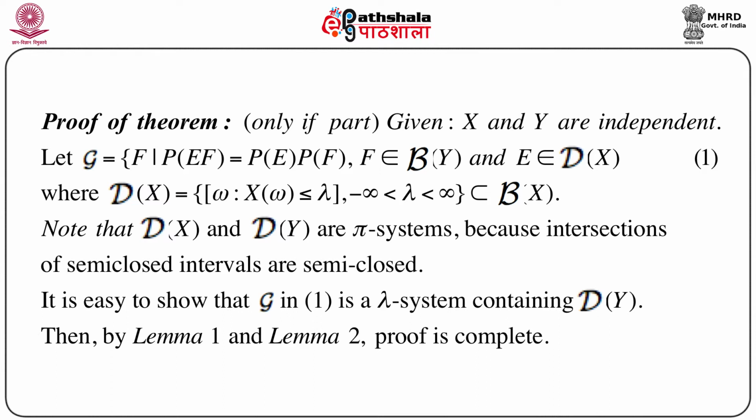Now there is nothing more to prove, because application of lemma 1 and lemma 2 actually gives us the proof. So the proof of this only if part is complete. That means we now have a very strong idea of this theorem: we can define independence in terms of random variables, as well as in terms of the Borel sigma field generated by those random variables, and we have shown that these two definitions are equivalent.